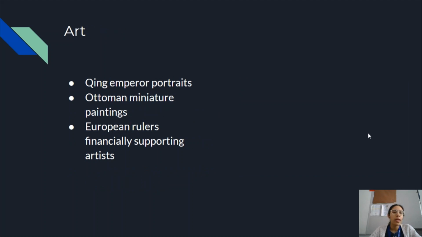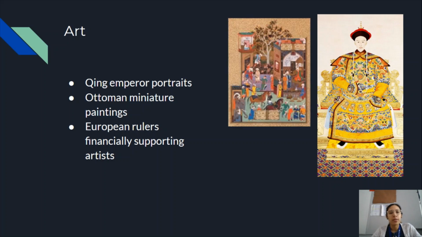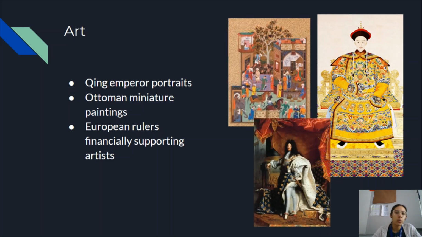So another way that rulers legitimize their power is by using art. Qing emperors often had these elaborate portraits commissioned for them and their family members. The Ottomans had these miniature paintings, and then European rulers often financially supported artists to have their portraits and different works of art done for them.